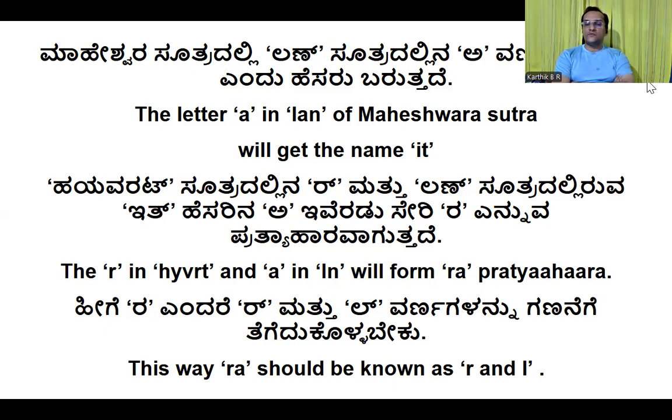So, the A after La gets the name It according to the previous sutra. Because Lan is a sutra. Okay, sutras are Upadeshas. Upadesha is the elderly people's statements. Therefore, Lan is also a part of Upadesha, and in Lan, the A that we have is Anunasika, that way it is accepted. So that gets the name It. Okay. What did we achieve by doing this?